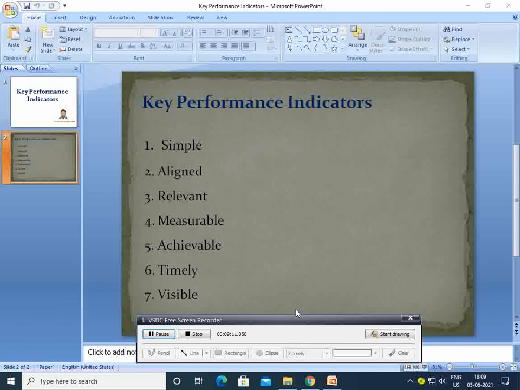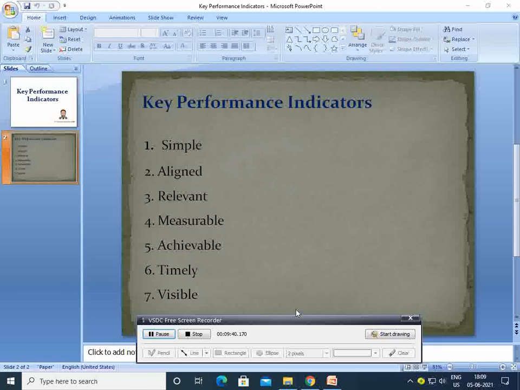So this is how I create a KPI report. We just have to create an overview or introduction, then define the KPIs, and present our KPIs with the appropriate graphs, charts and tables. We have to check the KPIs, then make the final edits, and then the report is distributed. So this is all about key performance indicators.